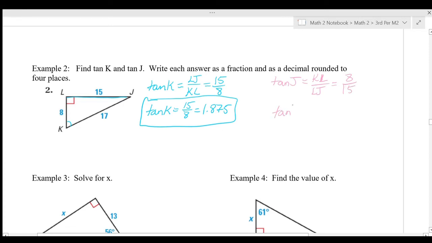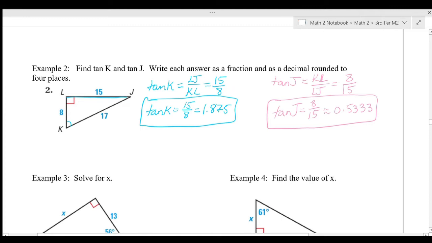Tangent of J then is equal to 8 over 15. And we turn that into a decimal. 8 divided by 15 equals 0.5333 repeating. So we're going to round that to 4 decimal places, 0.5333. There's my tangent of J.